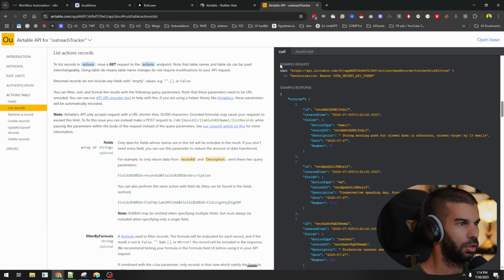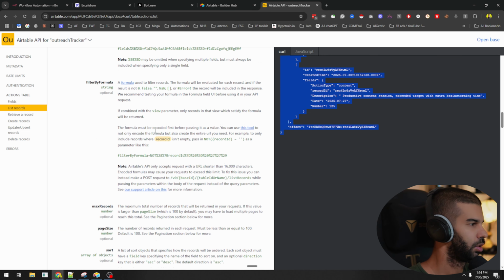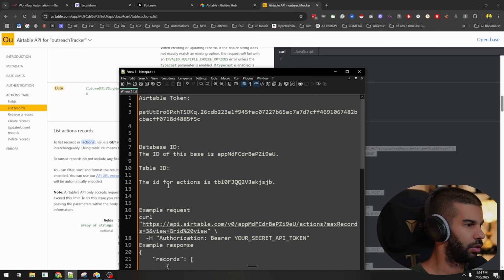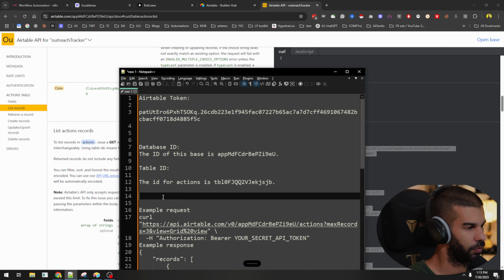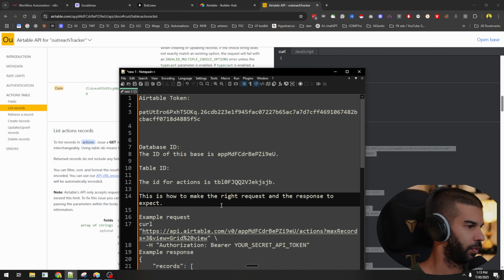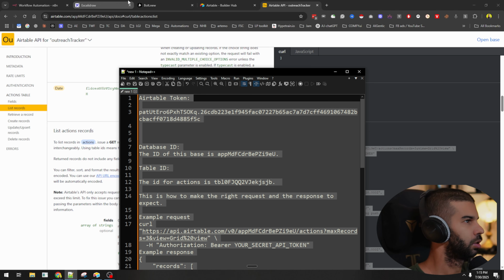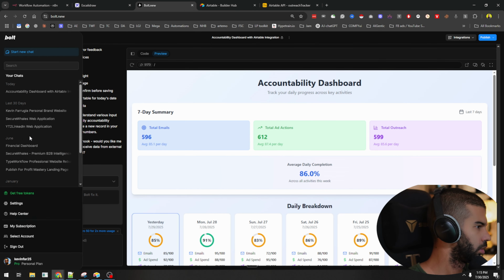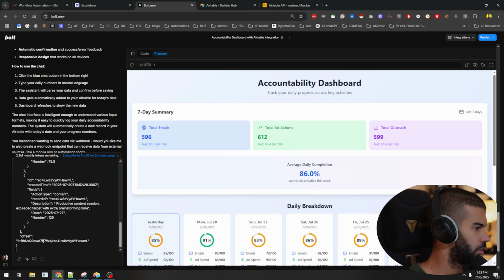We also need the list record. So what I like doing is just copy that so that it will know how to make a request and what response it should expect. This is how to make the right request and the response to expect. So copy this, go back to Bolt. I mean, yeah, here we got an error. So let's just paste that in there.